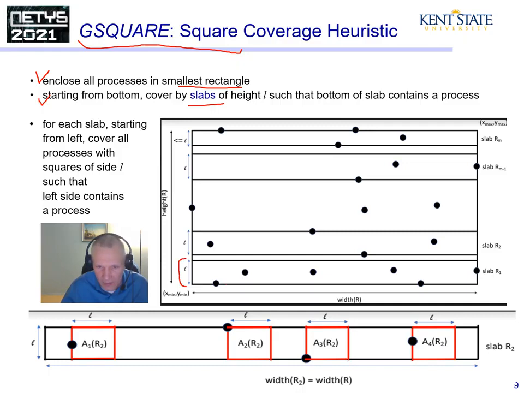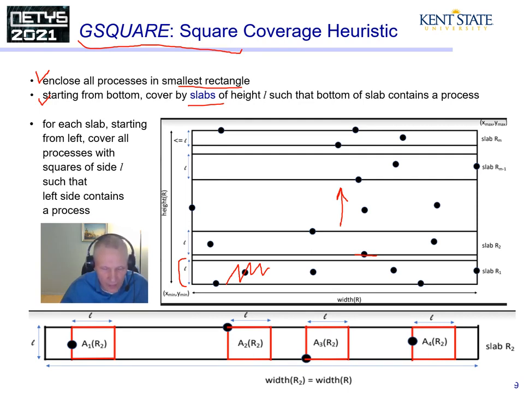Well, the first one is at the bottom of the rectangle, and the next one is placed such that its bottom side touches the first process outside of the previous slab. And we continue this way upwards until we fill the whole rectangle with slabs. Inside the slab, we place the squares as follows.